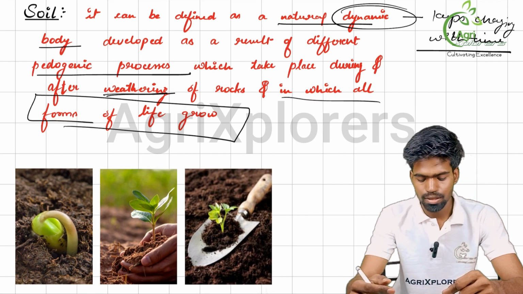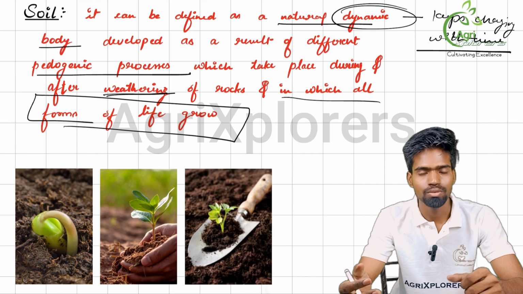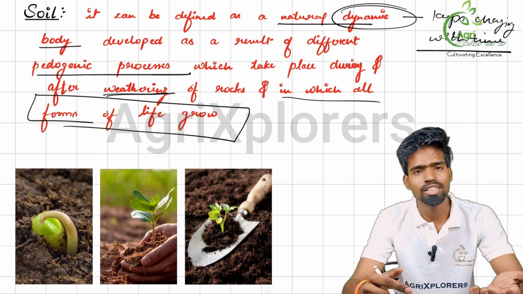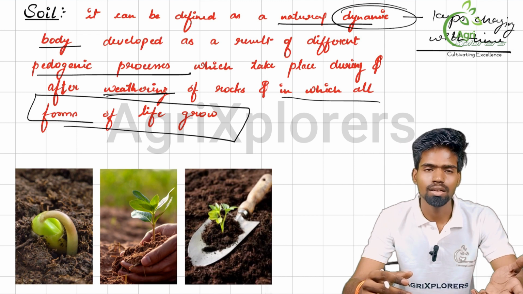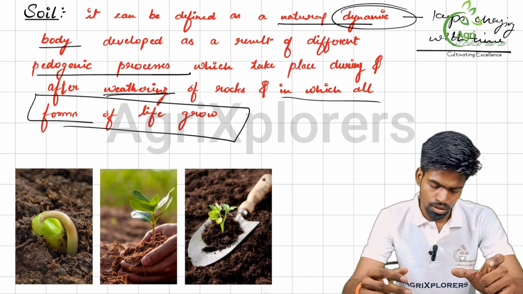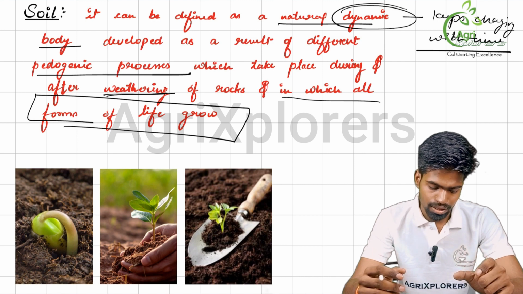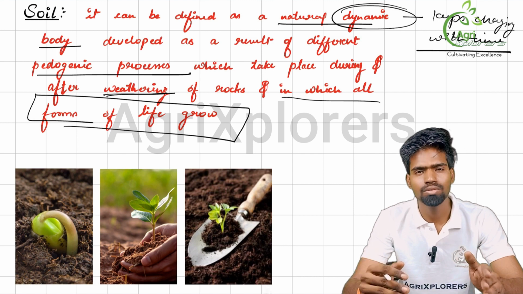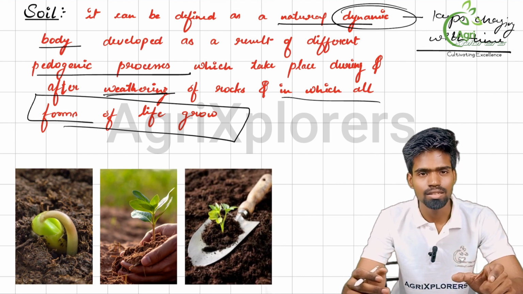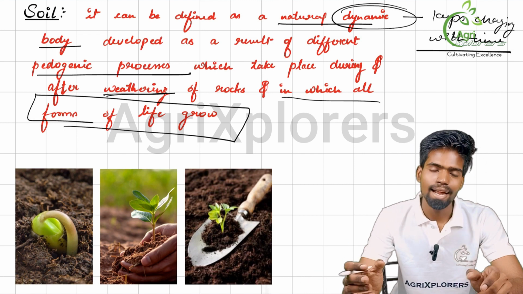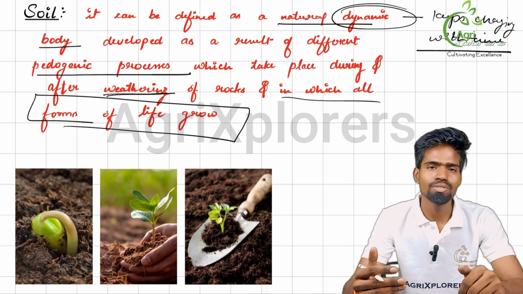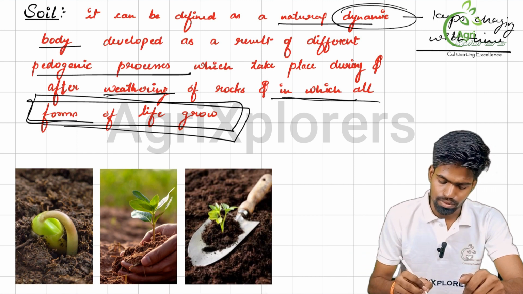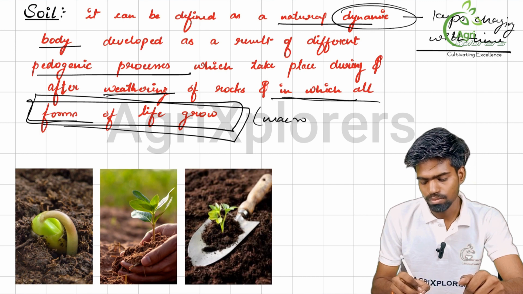So soil can be defined as a natural dynamic resource, which is a result of different pedogenetic processes. There must be something that is processed to get the result. So this is the result of weathering of rocks. The breaking down of rocks is the process, and the result here is the development of soil. And soil can also act as a base for the growing of all forms of life, which can be macro as well as micro.